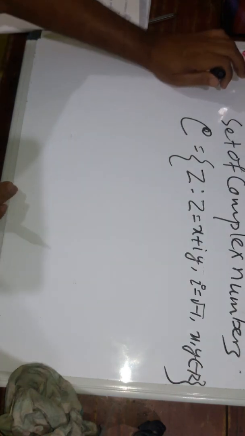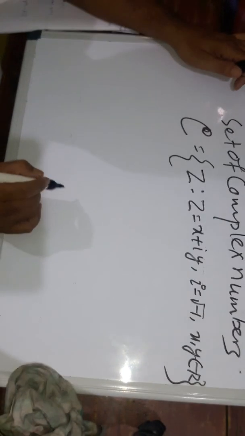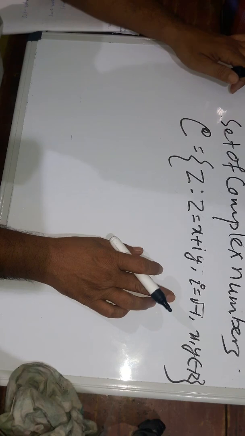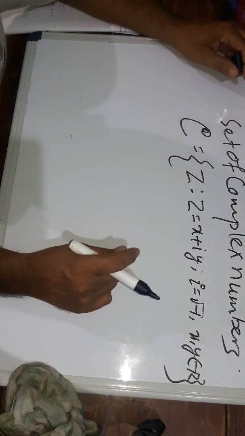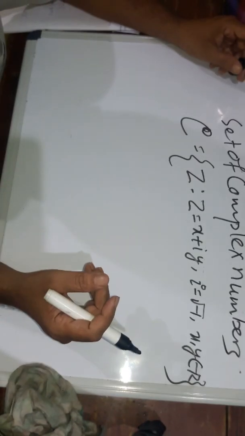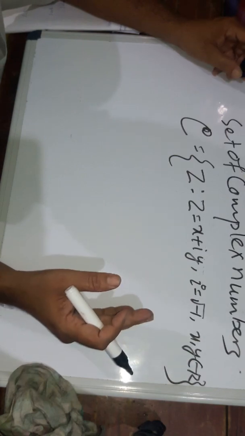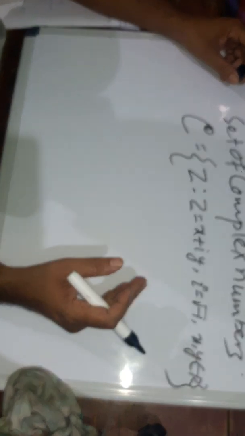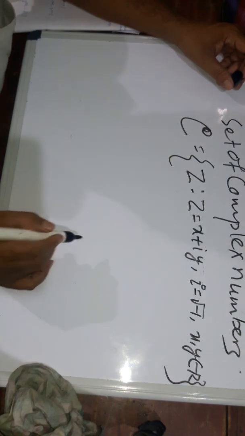This is the set of complex numbers. The value of i is the root of a negative number. The complex number chapter will be discussed after the set theory chapter.